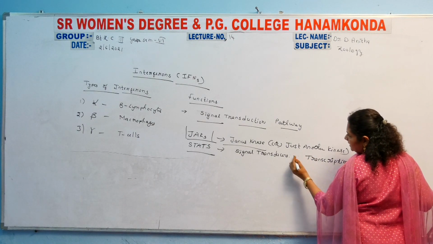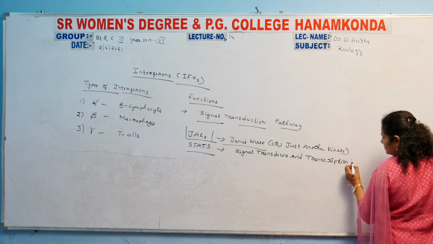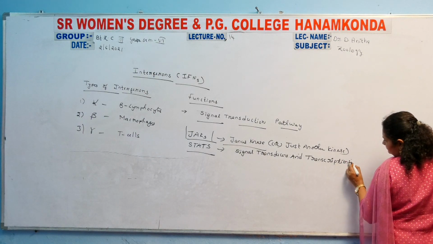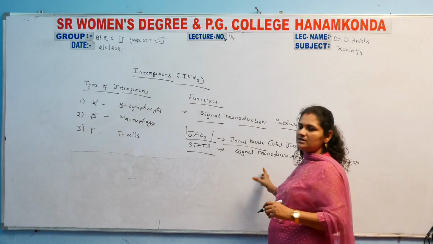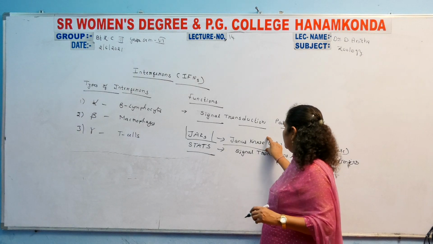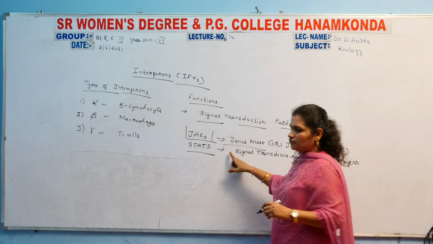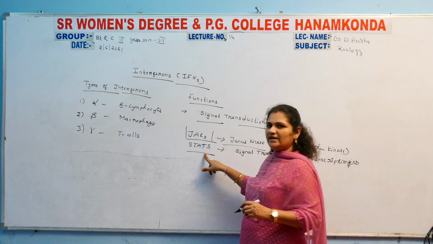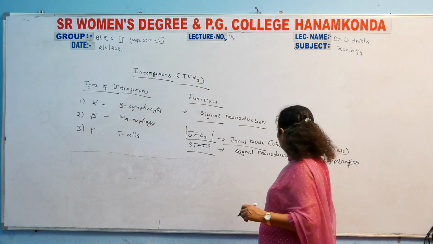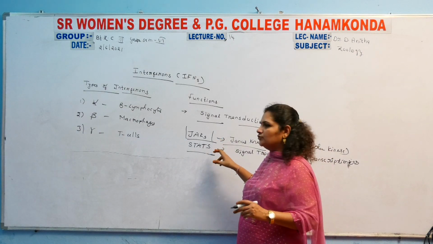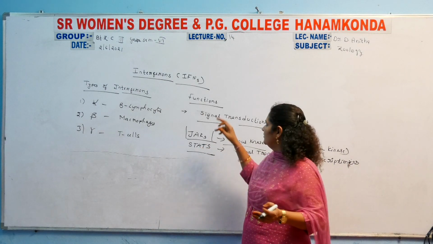Not are signal transducers and transcriptioners. So that is the full form of STATS. JAKs stands for Janus kinase or just another kinase, and STATS stands for signal transducers and transcriptioners. So these are mainly two types of main receptors which are going to activate the functioning of these interferons.